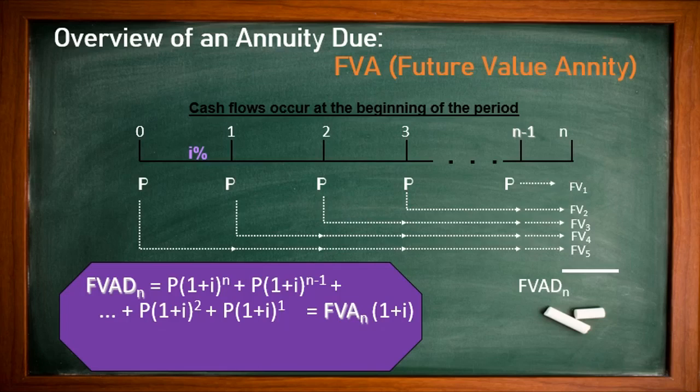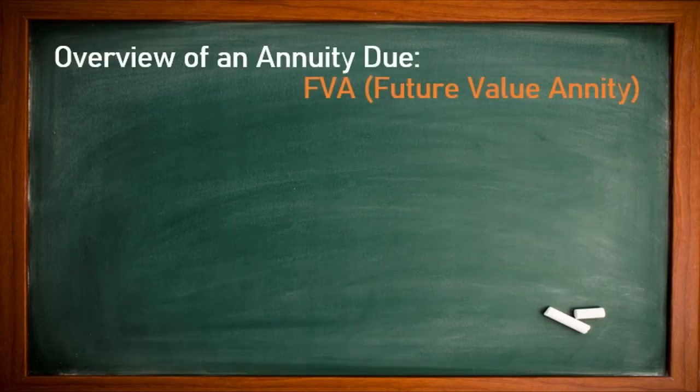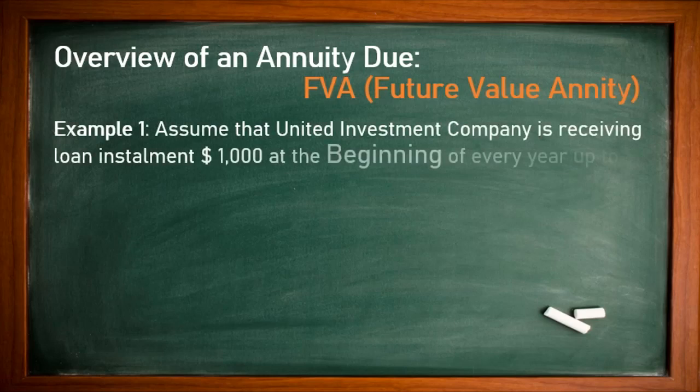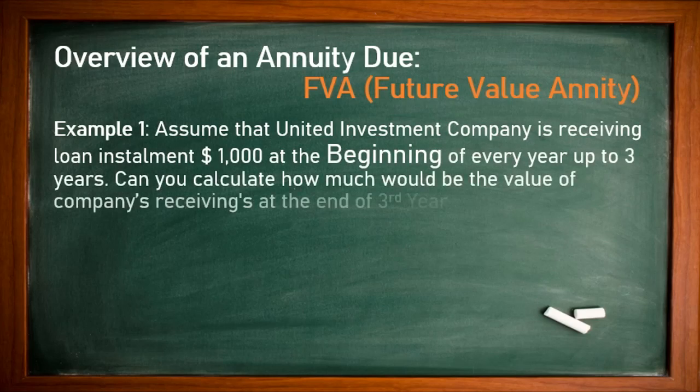So here we can use, in place of all this calculation, a simple formula: future value annuity of n years times (1 plus i). This 1 plus i is the additional factor we use compared with the ordinary annuity. Let us continue for more understanding. We'll bring an example for easy understanding.